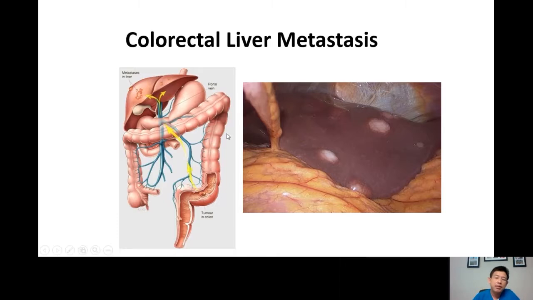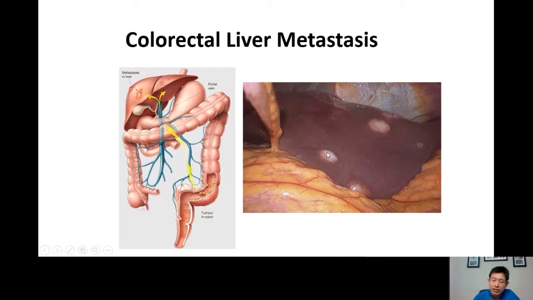If you can see the diagram on the left side of the screen, there is a malignant tumor in the sigmoid colon that sends tumor cells through the mesenteric veins. Mesenteric veins all go to the liver. Now the tumor cells are flowing into the liver, they get stuck in the liver, they grow in the liver. So now the patient has a metastasis in the liver of the sigmoid colon cancer.